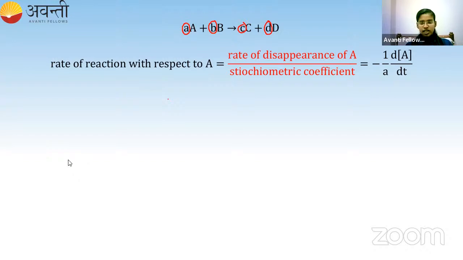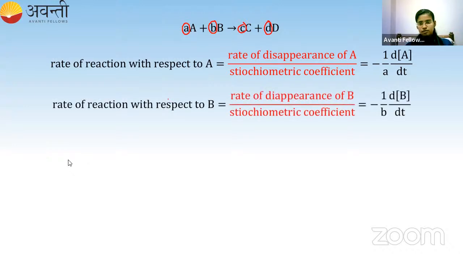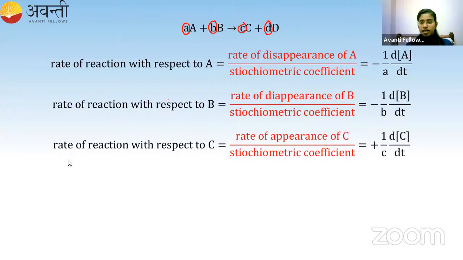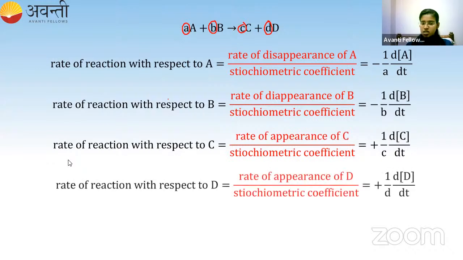Now, what is the rate of the reaction with respect to B? I have to write minus 1 by b into dB by dt. That's all. Now, what will be with respect to C? C and D are the products, right? So there we should not use minus. We have to use plus. So the rate of the reaction with respect to C is plus 1 by c dC by dt, and with respect to D it is plus 1 by d dD by dt.